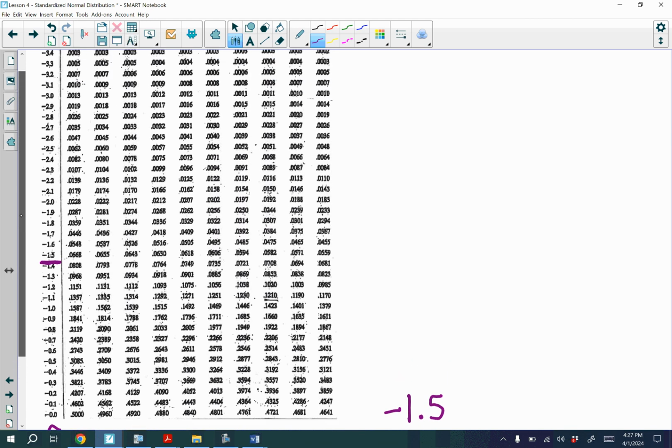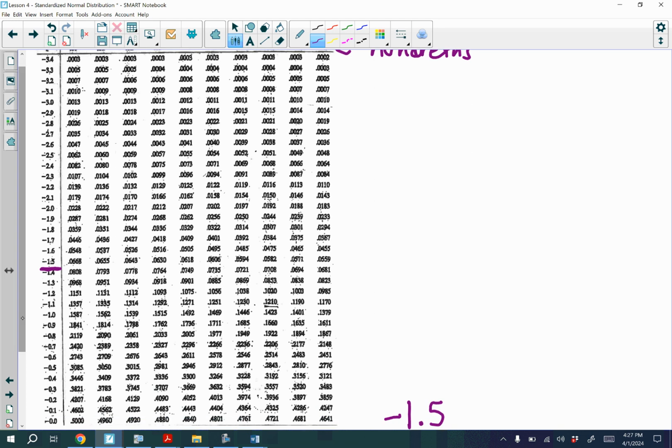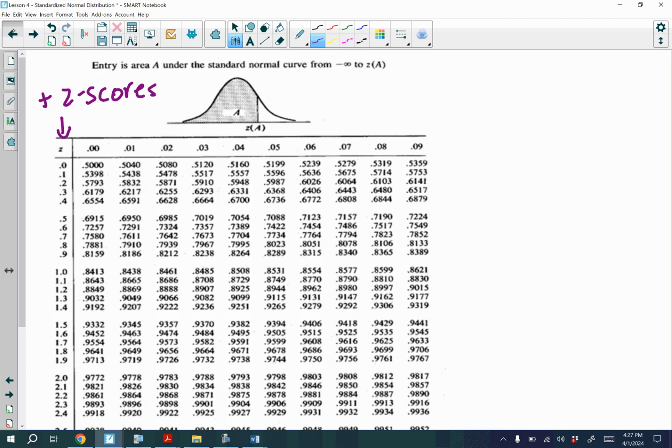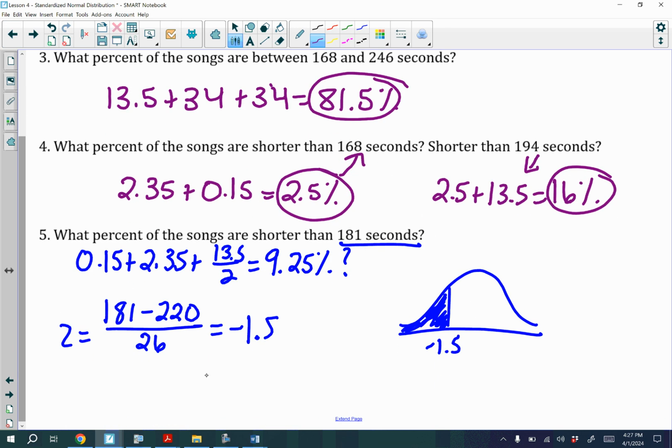Okay, now you're going to see a lot of these numbers. What do these numbers represent? Notice that we have the hundredths place here. Remember, when we do z-scores, we want to round to 2 decimals. Notice that my hundredths place is going to be a 0. So that's what this 0.00 represents, that my hundredths place is a 0. So this is the value that I'm wanting here, this 0.0668. You'll notice that on the table, these values are decimals.